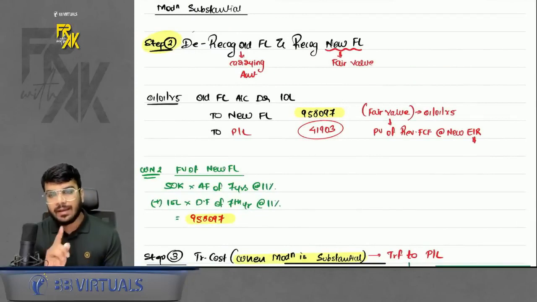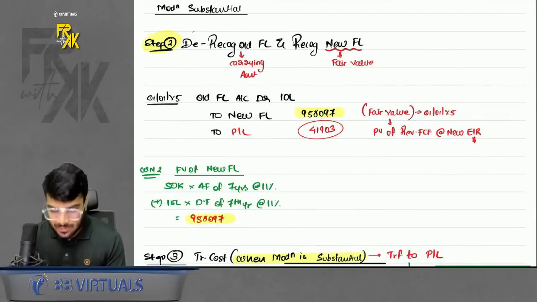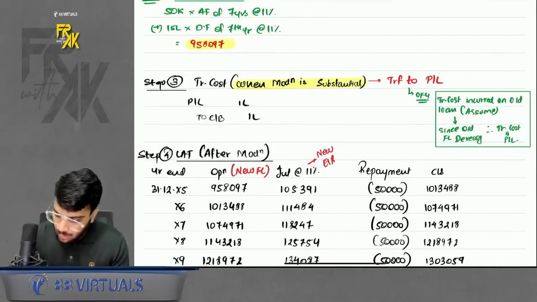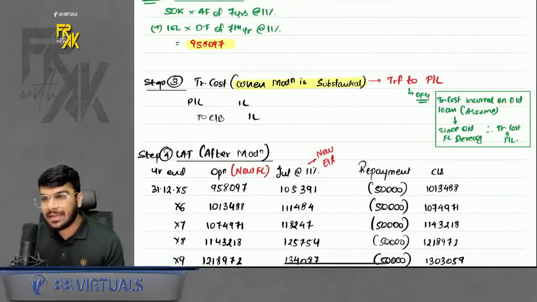Sir, what about the 1 lakh transaction cost which was there in this question? You will have to adjust and transfer it to profit and loss directly. This is the only case where TC is getting transferred to profit and loss. Sir, why profit and loss?